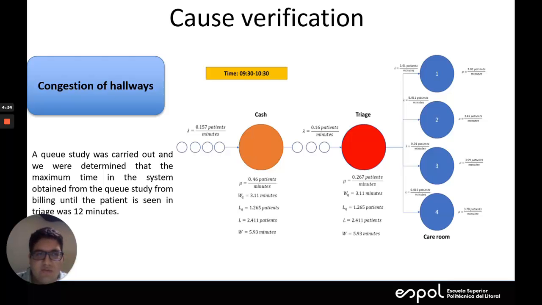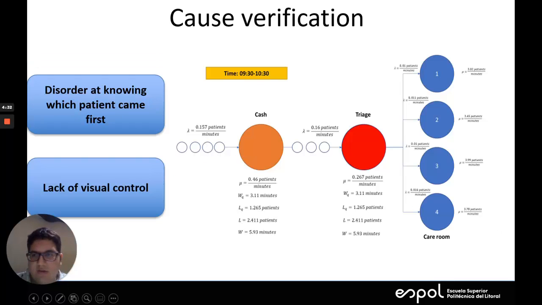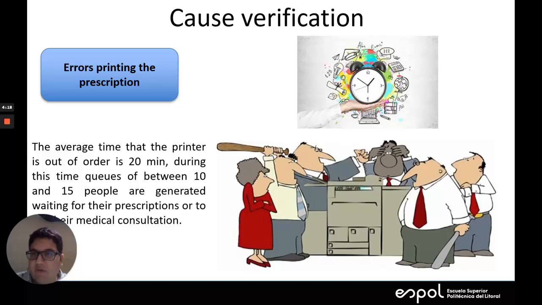The second cause verified is disorder in knowing which patient came first and the lack of visual control, which is generated by the high congestion in hallways at the hospital. The error printing in prescriptions was analyzed with an agenda and time study. We determined that the average time that the printer is out of order is 20 minutes. During these times, queues of between 10 and 50 people are generated waiting for their prescriptions or to bill their medical consultation.